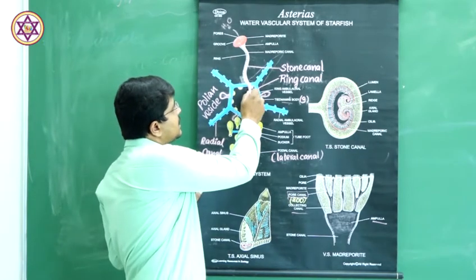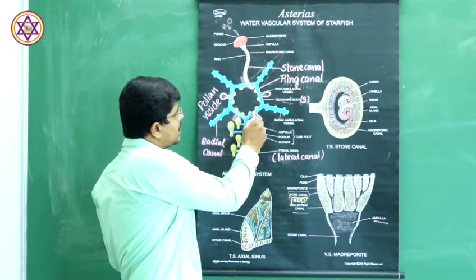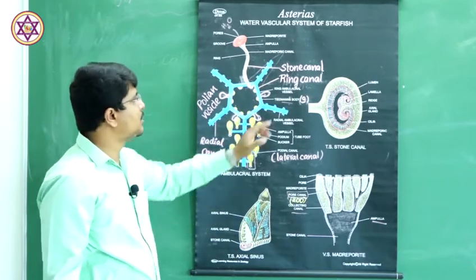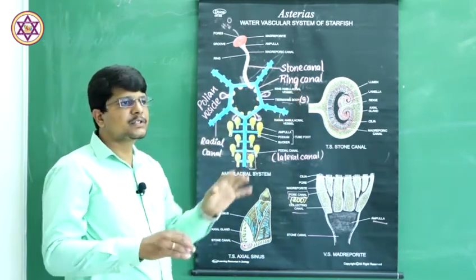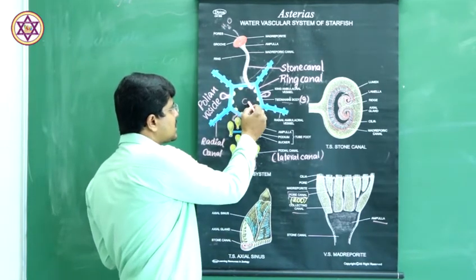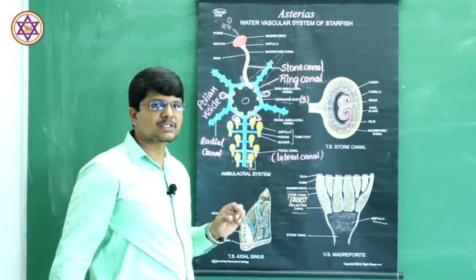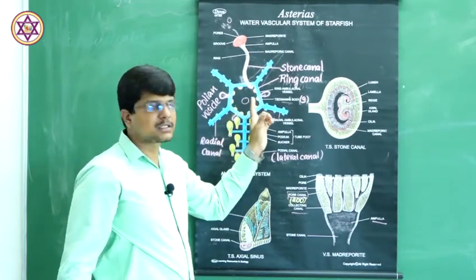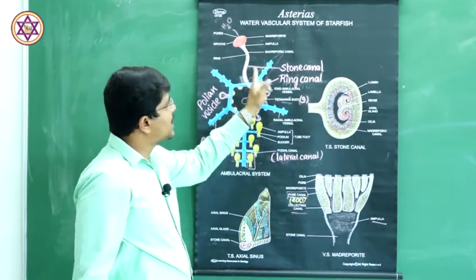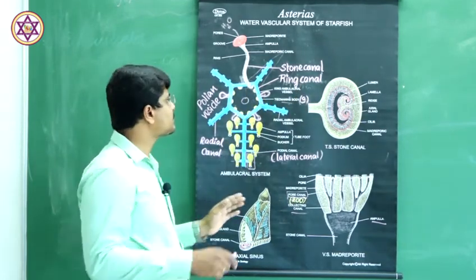Further, the stone canal opens into a hexagonal structure or water tube structure known as the ring canal, which is peristomial in position. That means the mouth is present here. Around the mouth, the hexagonal structure present in the water vascular system is the ring canal. The stone canal opens into the ring canal at one particular point.